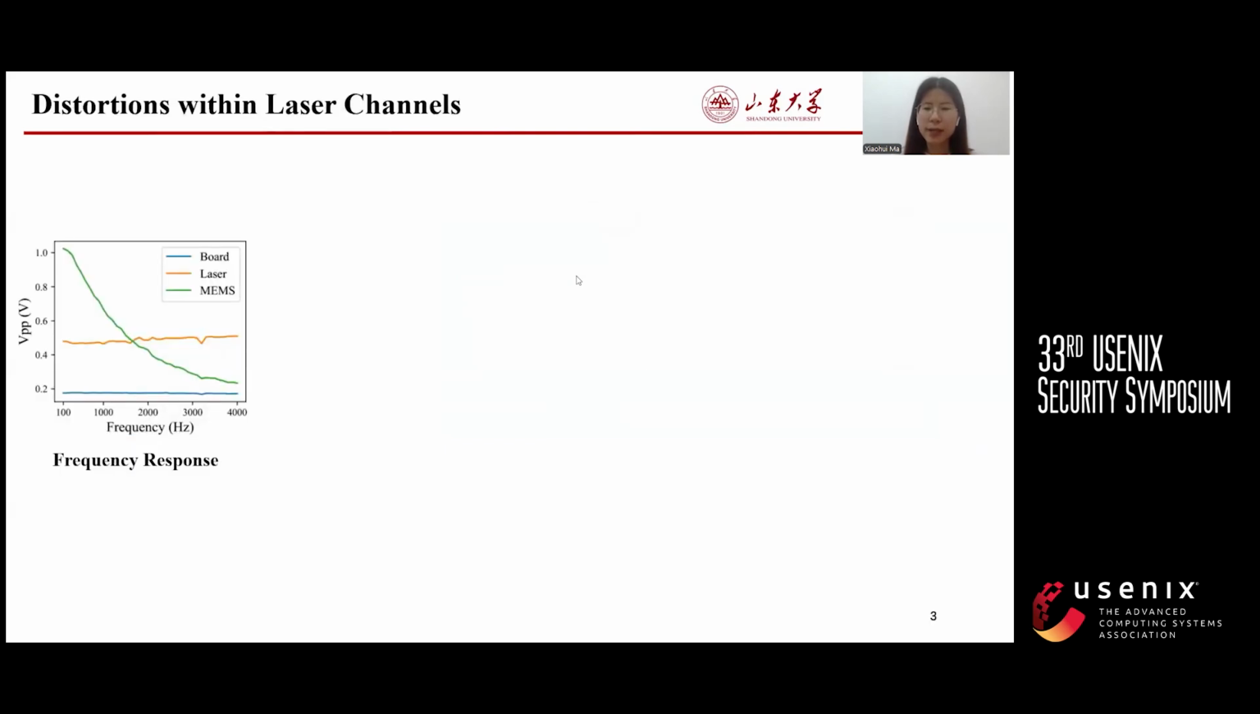To investigate the feasibility of laser perturbations, we conducted experiments to analyze the system responses of microphones to laser beams. The left figure shows the frequency response curves of 3 devices: the laser diode, driver board, and the MEMS microphone. We can see the frequency response of the microphone shows a pronounced drop with increasing frequency. It's a frequency selective fading, short for FSF, channel for laser signals, resulting in significant signal distortion.